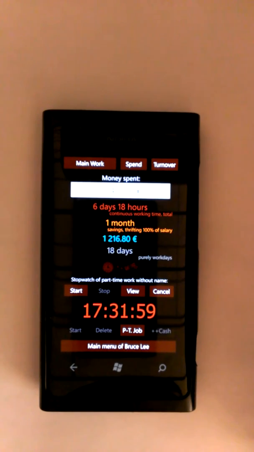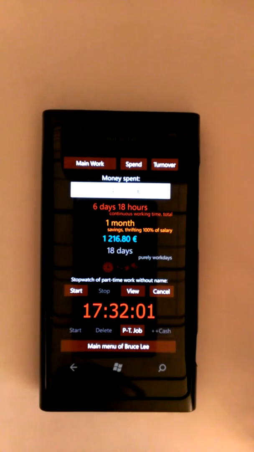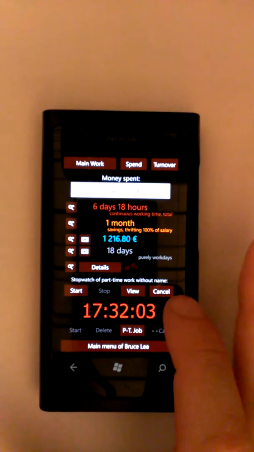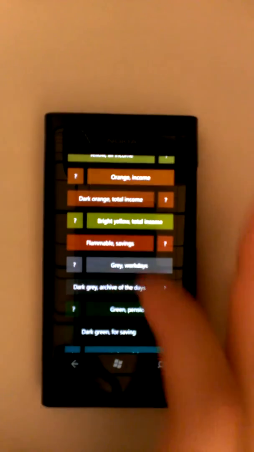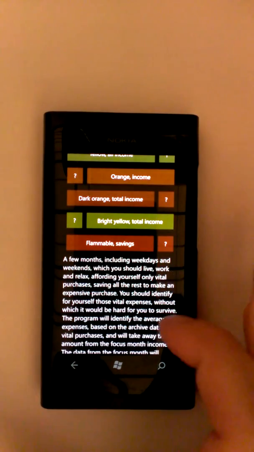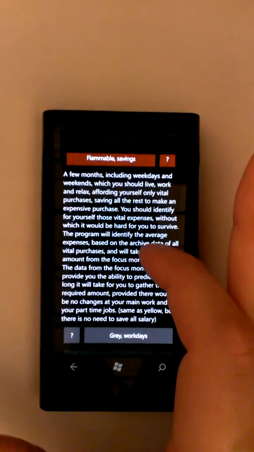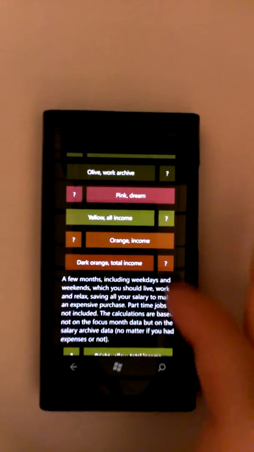So to understand the difference between different colors, right, you tap view, you choose some position, and here at the question button you can read.